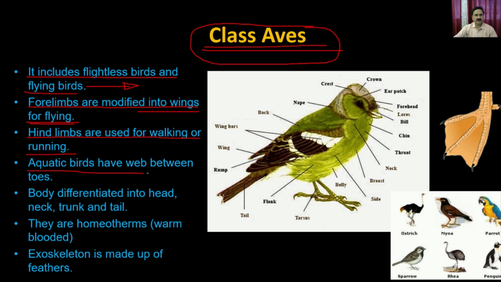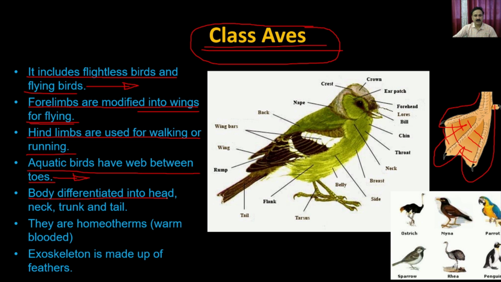The hind limbs are used for walking or running. The aquatic birds have a web between the toes, like for example the duck. So you can see this is the foot of a duck, and it has a membrane-like condition. This is exactly the same as was present in the amphibians, and that allows these birds to swim in the water.